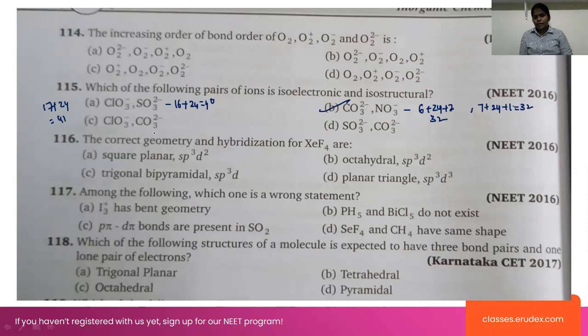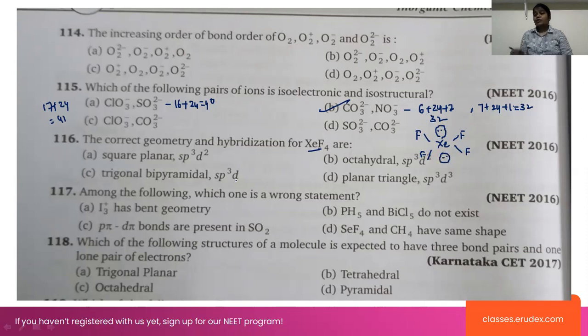Coming to the next one, ClO3. Only we are calculating the isoelectronic and also the isostructural. Next one is the correct geometry and hybridization of XeF4. I already told you that Xe can form 8 bonds, right? Fluorine, fluorine, and fluorine here. 4 electrons are pending here. That means 4 electrons means 2 lone pairs of electrons.